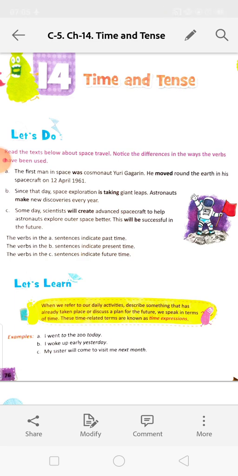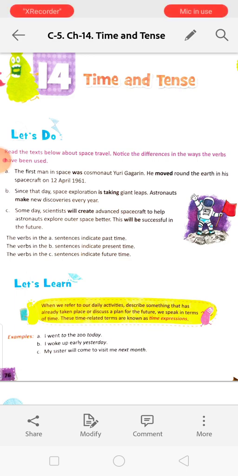Number B. Since that day, space exploration is taking giant leaps. Is taking, that means it is going on now also. From that day it was started, but now also the exploration is taking giant leaps. Here leaps means jumps. Astronauts make new discoveries every year. So they are making, now also it is going on.